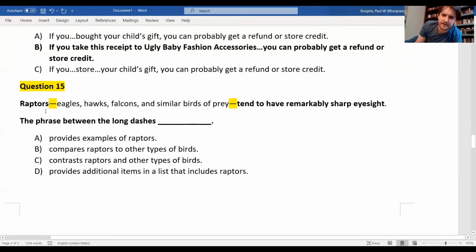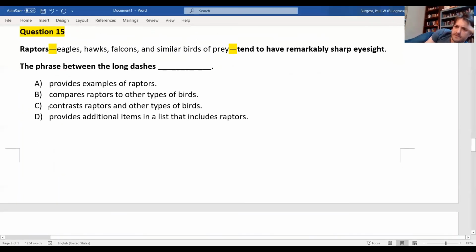question, what's a raptor? Examples in this case are much more helpful than someone trying to describe a raptor. Well, it's a bird with sharp this, and it can do this and do that. Now, raptors, eagles, hawks, falcons, and similar birds of prey, tend to have remarkably sharp eyesight. Notice that pacing, tone, all that kind of changes a little bit to show that we're putting something inside of dashes. All right, that even happens in speech.